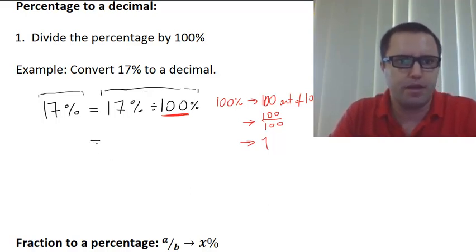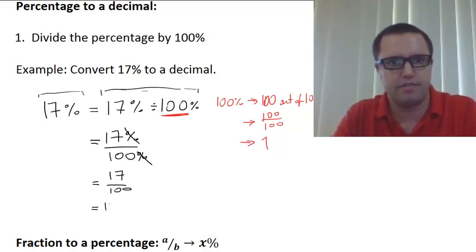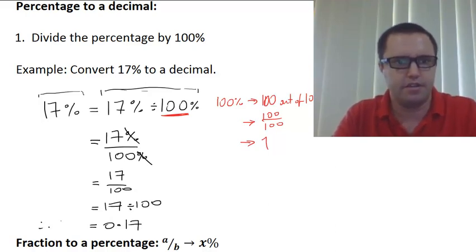So we end up with 17% divided by 100%. Our percentages kind of cancel out here, and we're left with 17 over 100, which is 17 divided by 100, 0.17. So therefore 17% is 0.17.